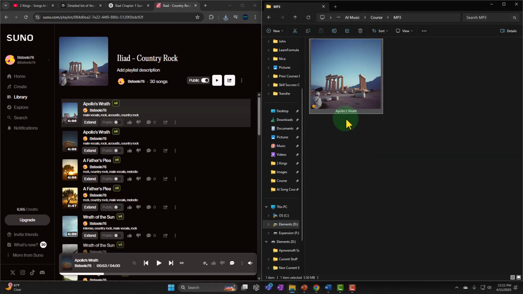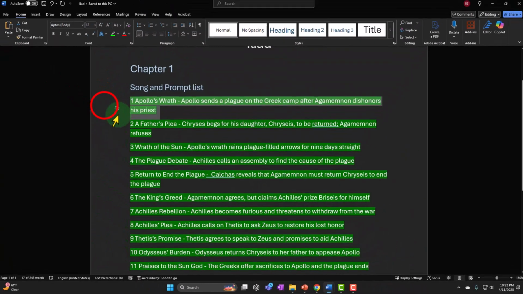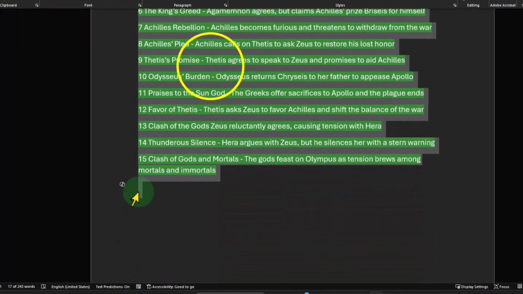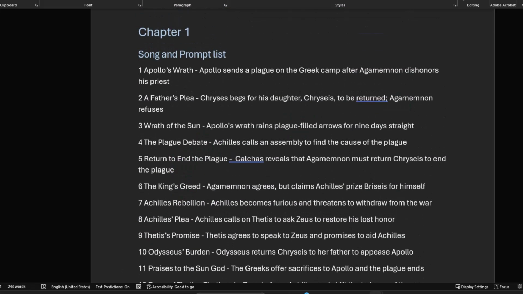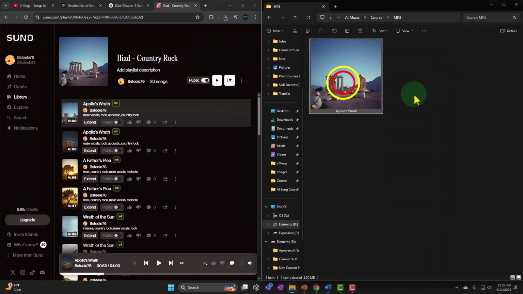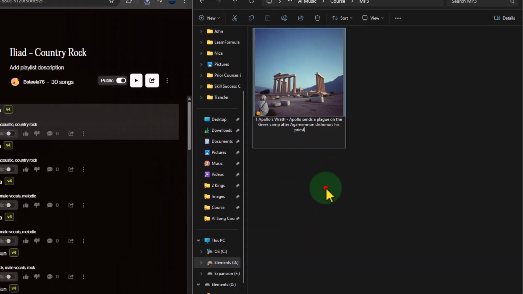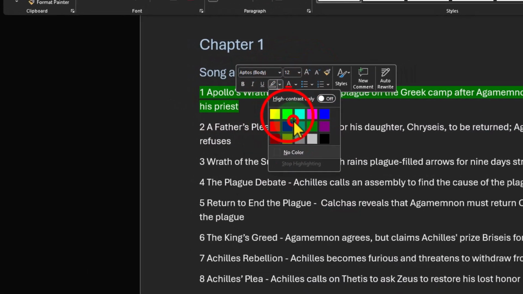Notice again, if I just copied them all over with the name, then they're going to get out of order over here, which will defeat the whole system. So as I add them one by one, I have to go back over here. I'm going to ungreenify these so that I can regreenify them. I'll ungreenify, and then I'll go in and copy the number, the title of the song, which matches, and then the seed. So I'm going to go back over here and say, okay, right click, rename, number, title of the song, and the seed, and then maybe I'll greenify this one as we go.